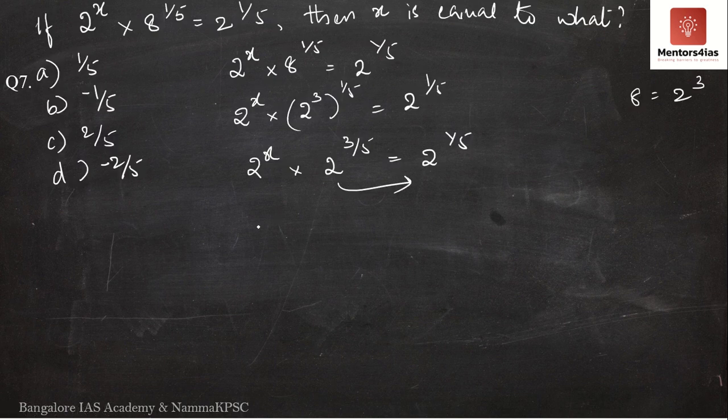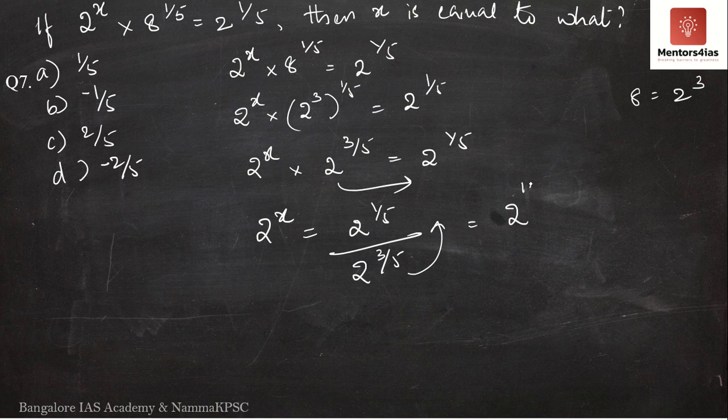I'll take this to the right hand side. We have 2 to the power x is equal to 2 to the power 1 by 5 divided by 2 to the power 3 by 5. Now I will take this to the numerator. So what do we have now? 2 to the power x is equal to 2 to the power 1 by 5 into 2 to the power minus 3 by 5.